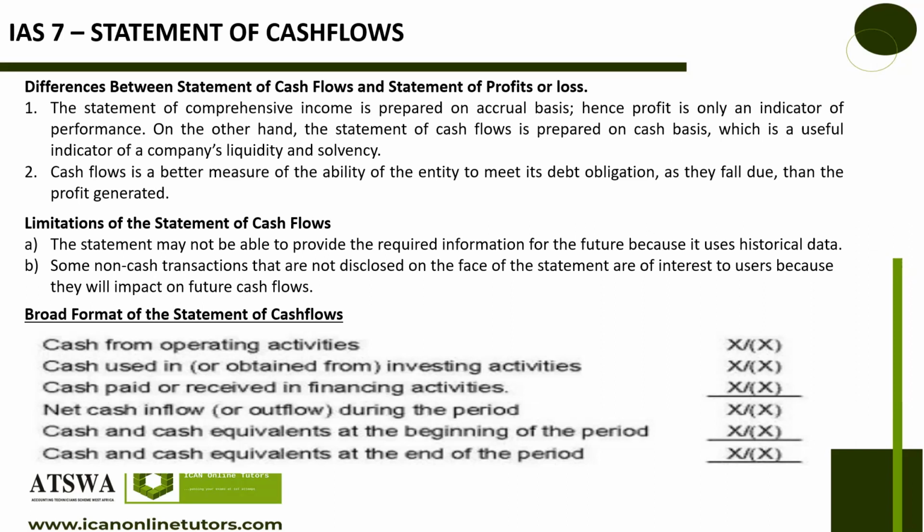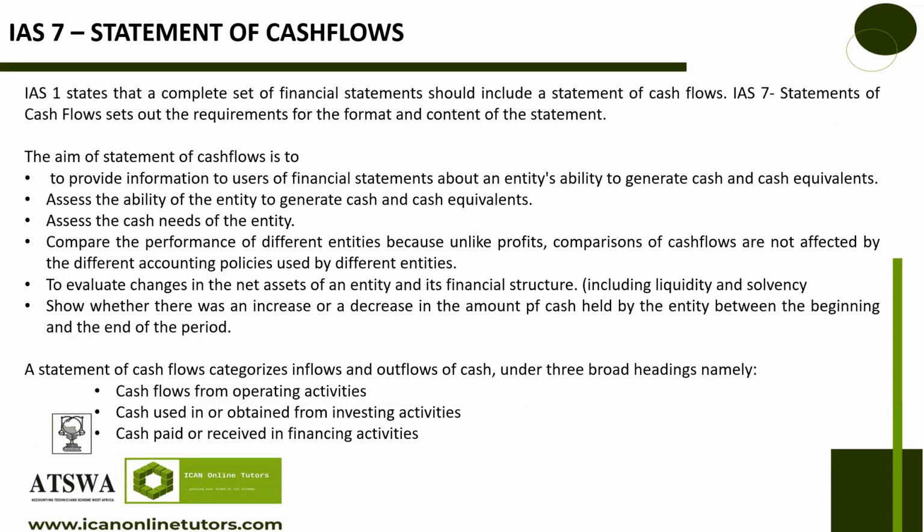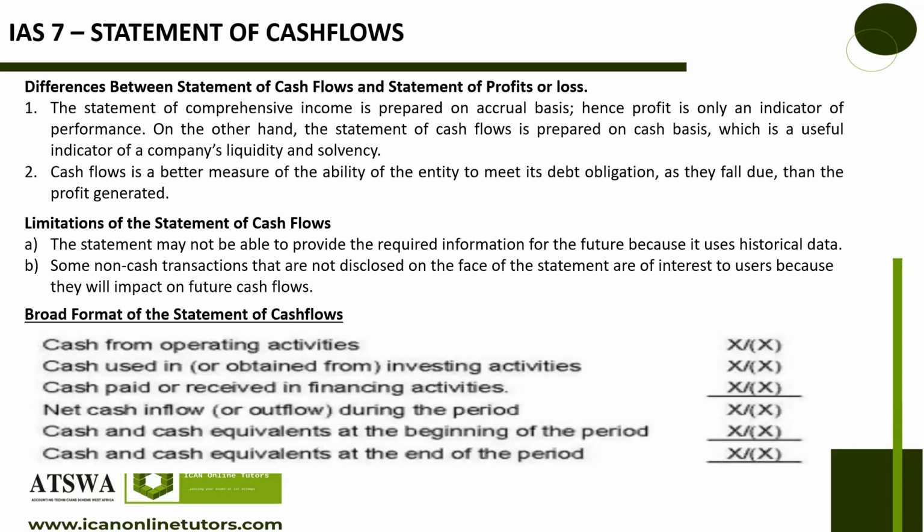You have your cash flow from operating activities. You remember when I said we have three broad headings for the cash flow statement: cash flow from operating activities, cash used in or obtained from investing activities, cash paid or received in financing activities. That's it here.